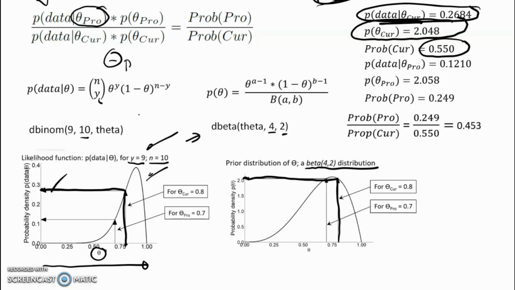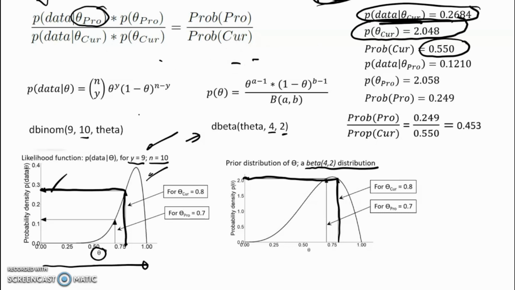Theta proposed is going to come from theta current plus delta theta. And where does delta theta come from? It's going to occur as a random draw from a normal distribution with mean 0 and standard deviation sigma. The choice of this sigma is not trivial, and we'll explore that more in the next week. But for the time being, let's just pretend we got a value of delta theta of minus 0.1, which would give us a theta proposed value of 0.7.